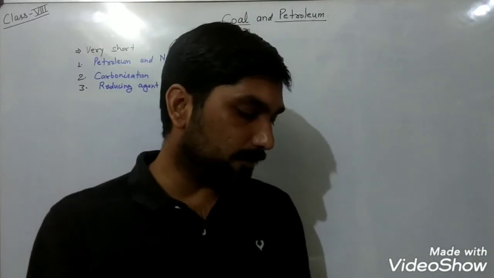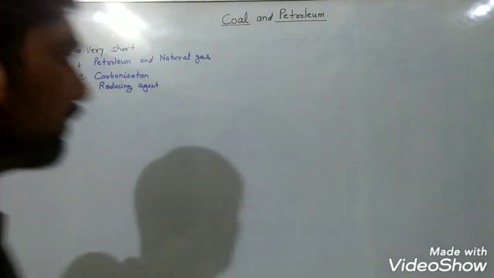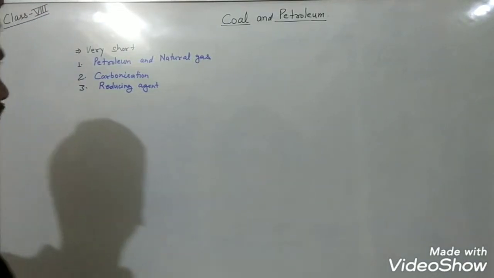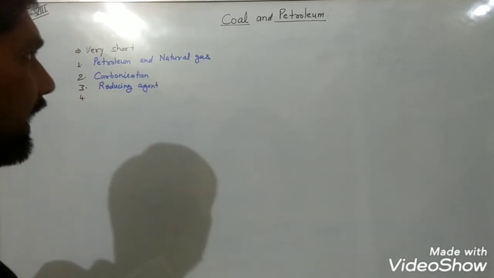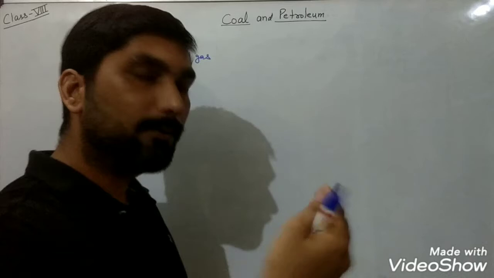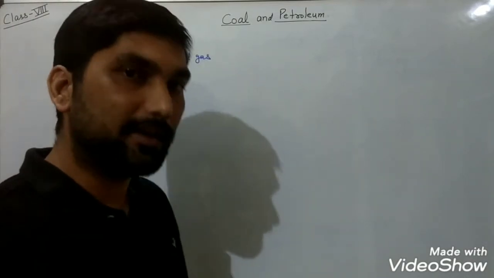Now question number 4: which is a better fuel, coal or coke? So you have to tell which one is the better fuel amongst coal and coke. Perhaps you know that coal may be of four varieties like peat, lignite, bituminous and anthracite.